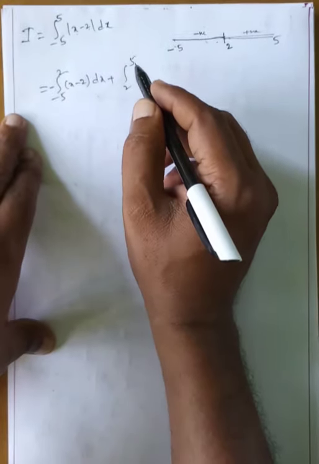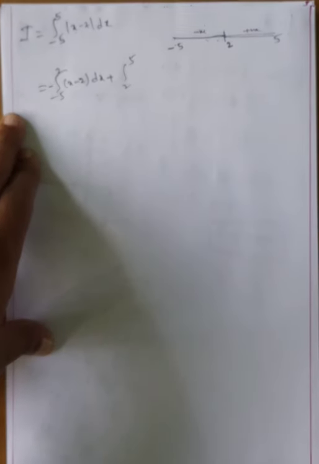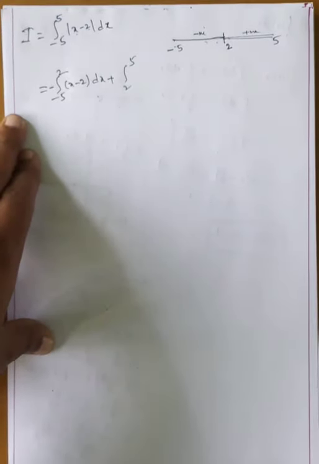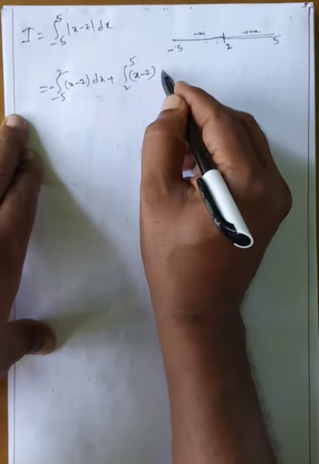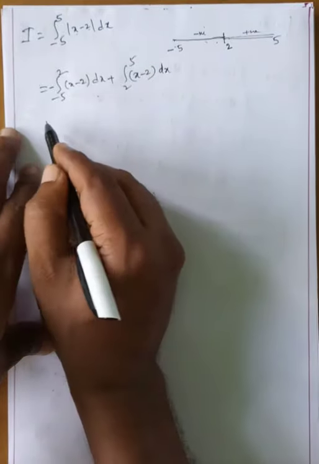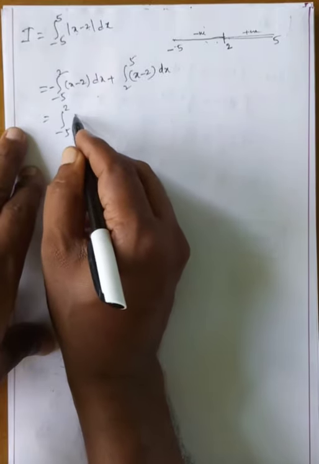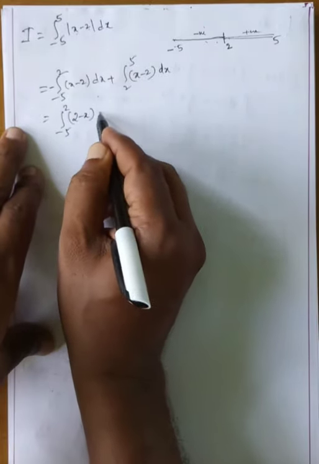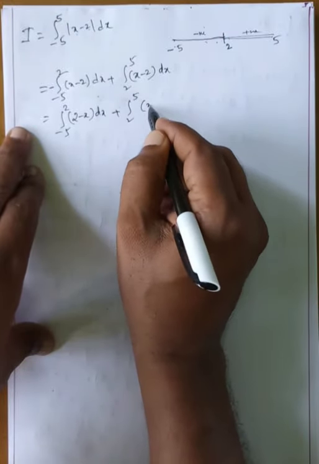plus 2 to 5, 100% positive, what happened, my dear students? 2 to 5 is positive, means x minus 2 dx, okay. Now here minus is there, means the integral from minus 5 to 2 of 2 minus x dx plus the integral from 2 to 5 of x minus 2 dx.